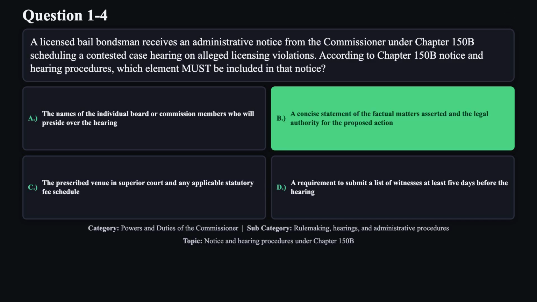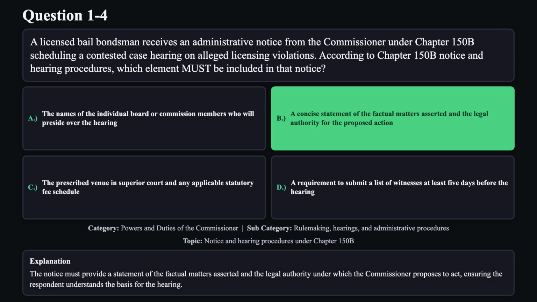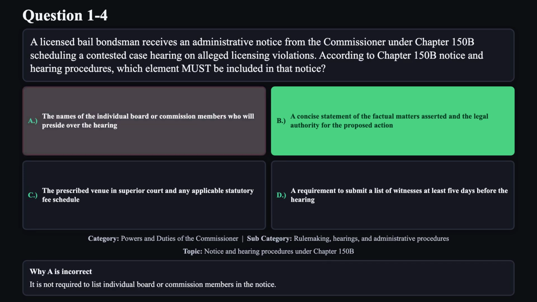The correct answer is B. The notice must provide a statement of the factual matters asserted and the legal authority under which the Commissioner proposes to act, ensuring the respondent understands the basis for the hearing. Reason A is not correct.